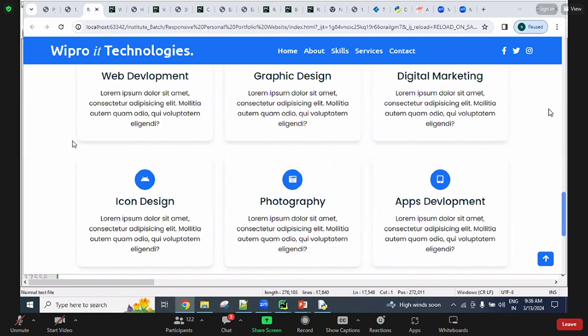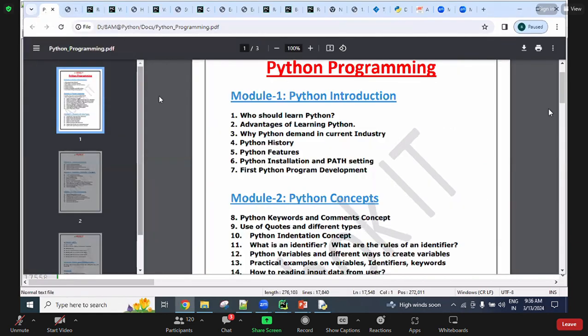Tomorrow, which topic will we cover? Tomorrow, installation related: first Python programming, how we create, save, and execute it, and the history of Python, and the versions of Python. I will complete this first one tomorrow, guys. Module 1, totally.